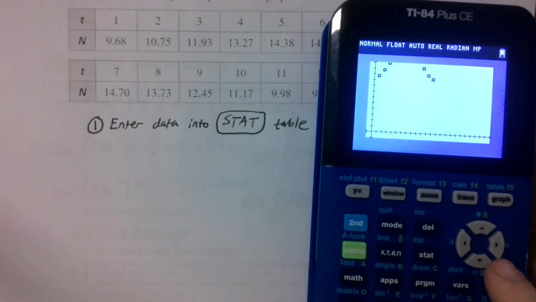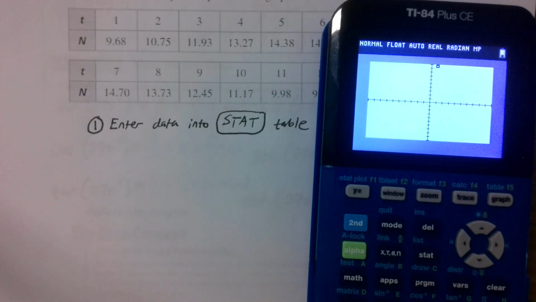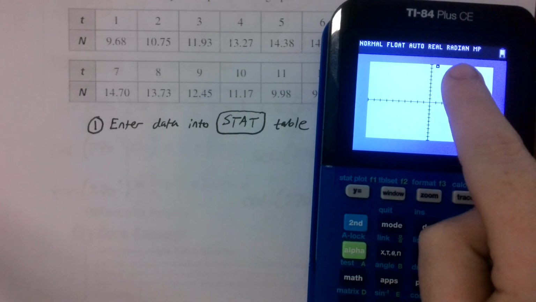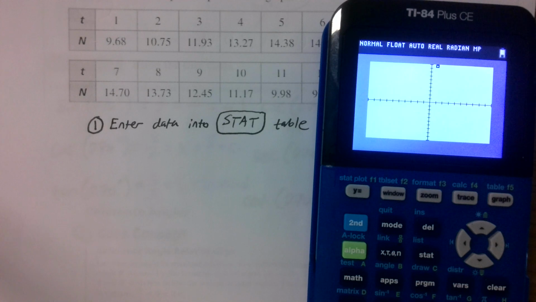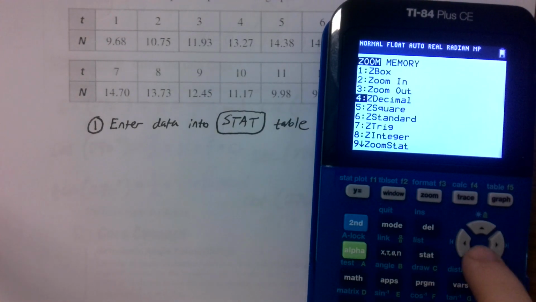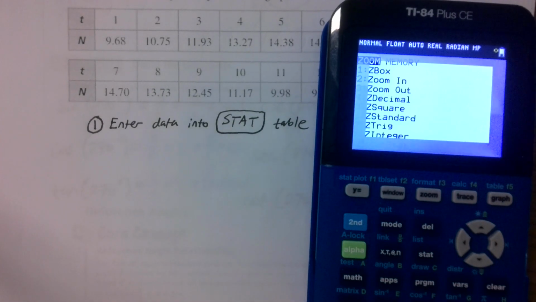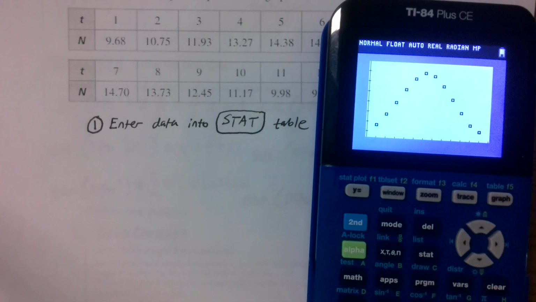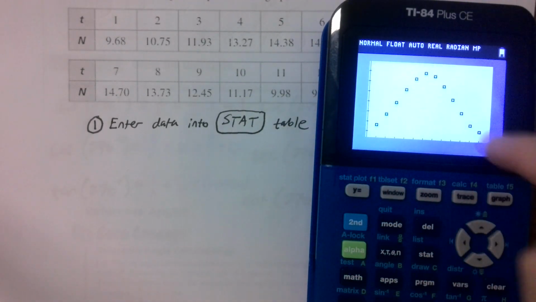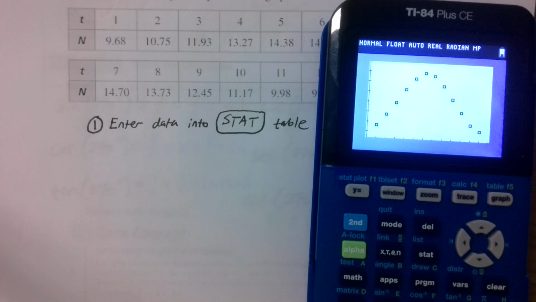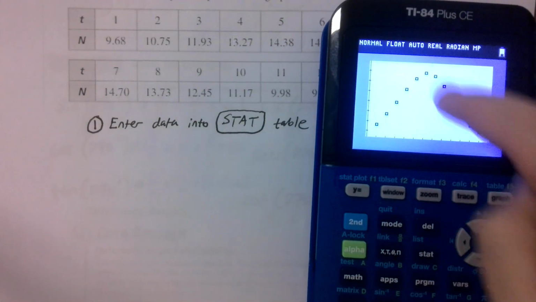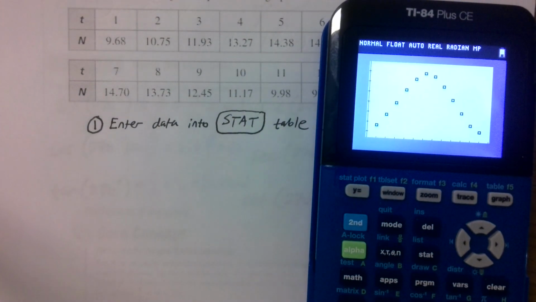We can click graph, and if your zoom was in standard, you would see barely one of the points. So that kind of sucks. To view all your statistic points, go to Zoom Stat. That'll zoom out to see all the points in your stat plot. And we can see very, very prominently here that this looks like a sinusoidal function. In fact, it looks like an upside-down cosine almost, or maybe a shifted-over sine. So we're on the right track.